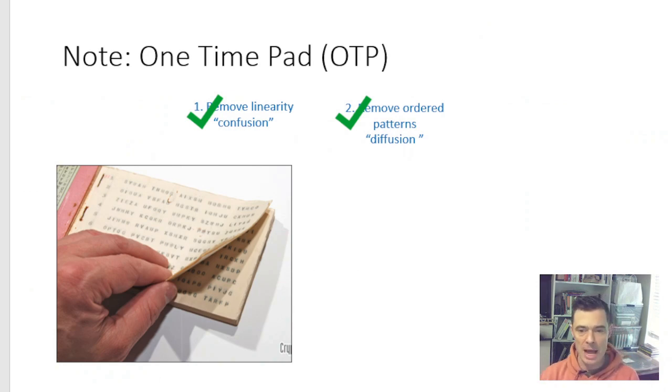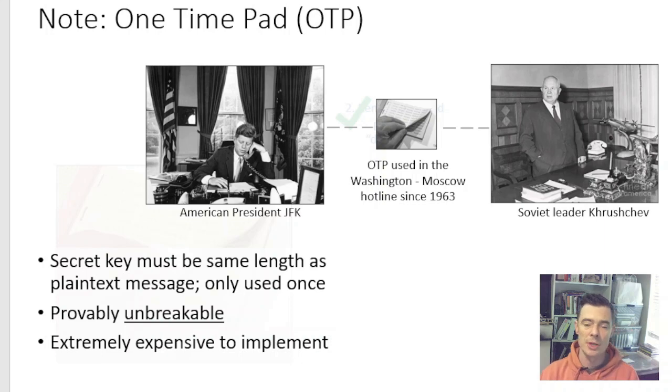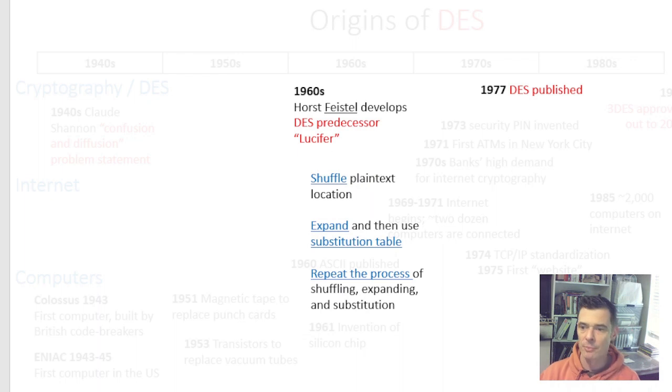The one-time pad also solves these two problems, but making keys and distributing keys for the one-time pad are very cost prohibitive. So there's only a few situations where it's used, and these situations have the right cost benefit.